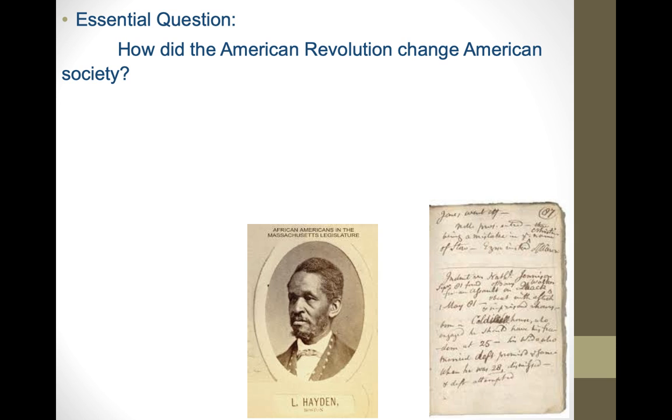So the world changed forever after the Revolutionary War, and obviously we can understand that. The United States is created. But not only did the world start to change, simply put, U.S. society started to change. Now, you can write down that essential question. It's also in your handout if you want to save yourself writing it down twice. Okay, but let's take a look at this.